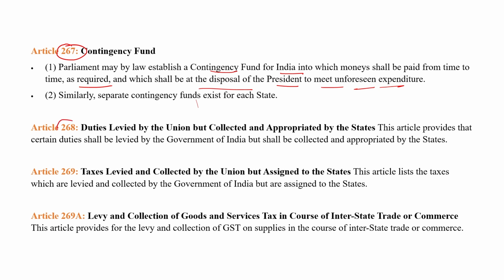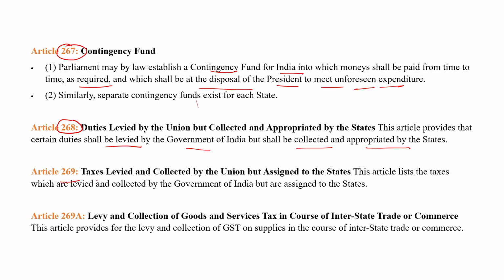Next is Article 268. What does Article 268 say? Article 268 explains that the duties levied by the union are collected and appropriated by the state governments. Means the article provides that certain duties shall be levied by the government of India but shall be collected and appropriated by the states. Clear? So these duties are imposed by the central government, but these are collected and appropriated by the state governments.